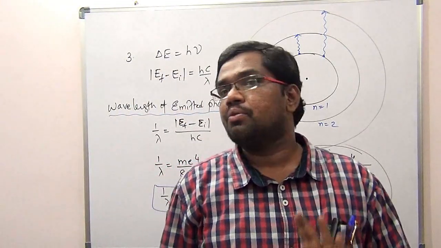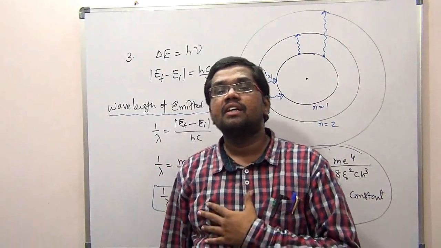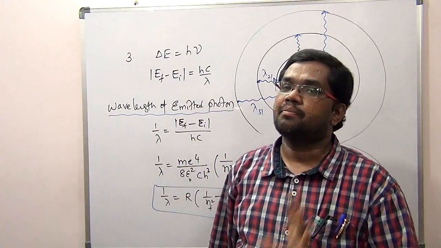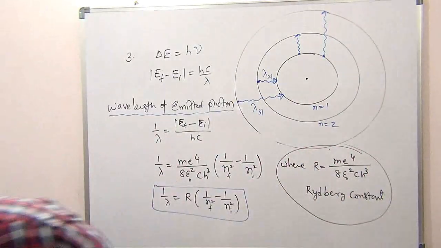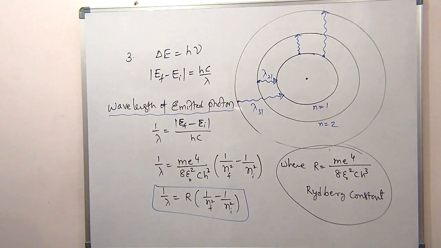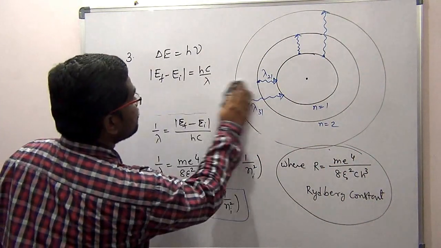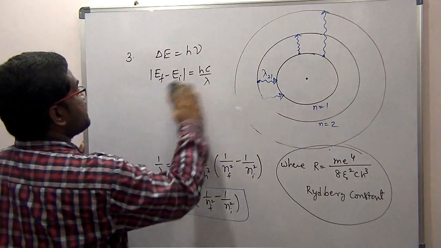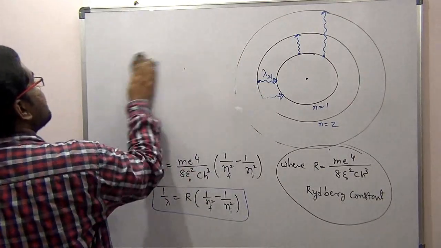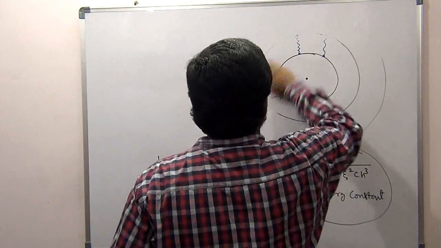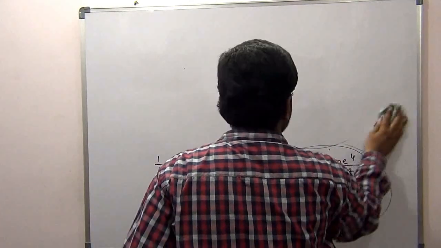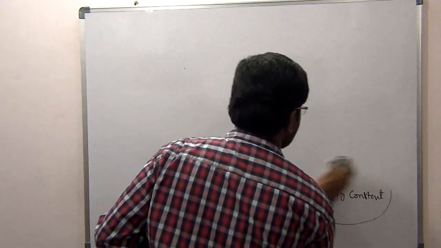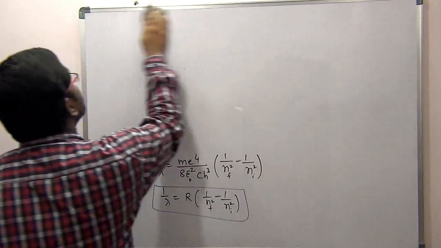Okay, now we will see some series, the emission spectrum of the hydrogen atom. Lyman series, Balmer series, so like that we will see. Remember this expression will be helpful for us now. There are some series, and we will see them here.